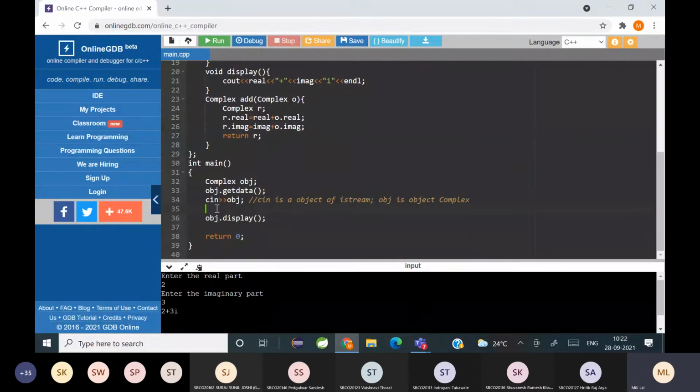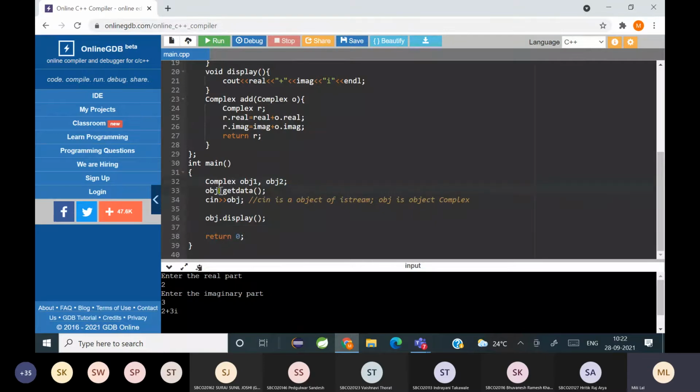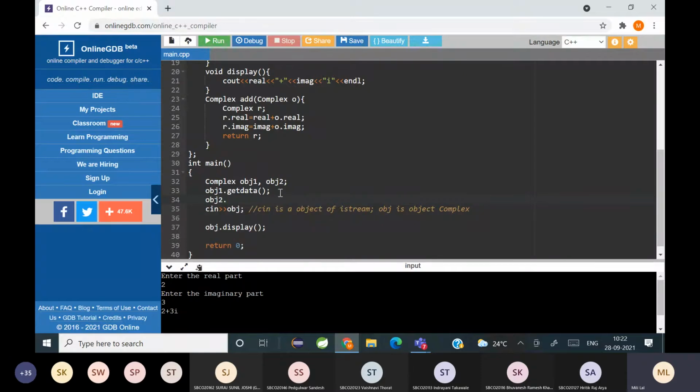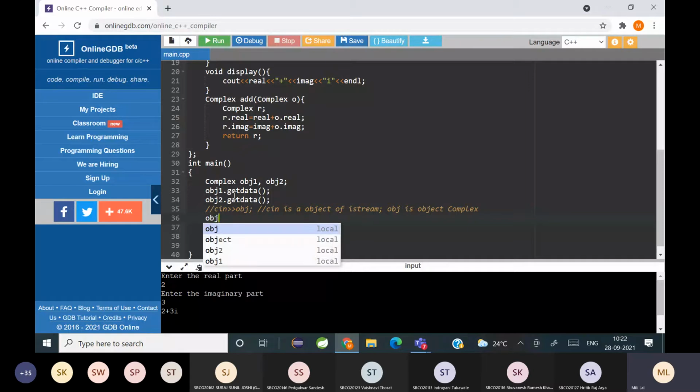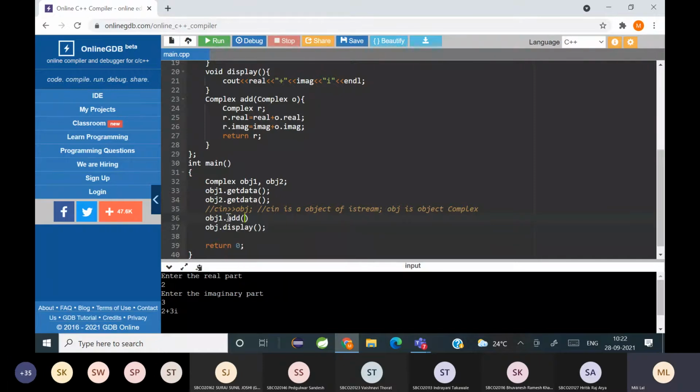To call this function, I have to create two objects, say obj1, obj2. Then obj2 dot get data, and obj1 dot add obj2.